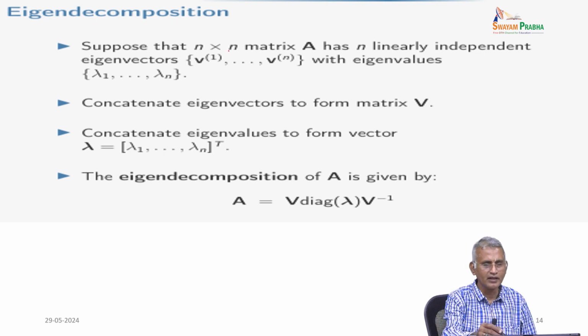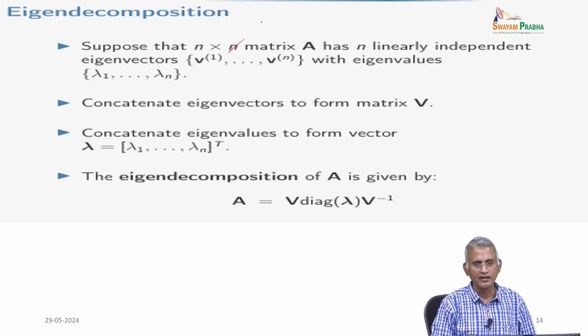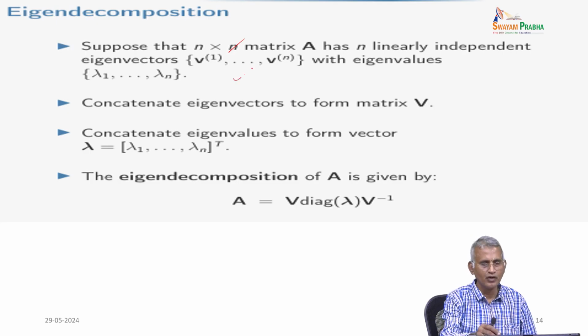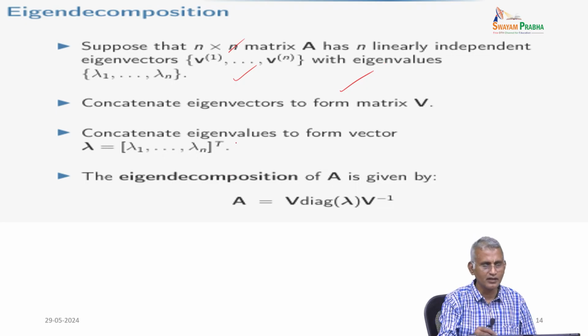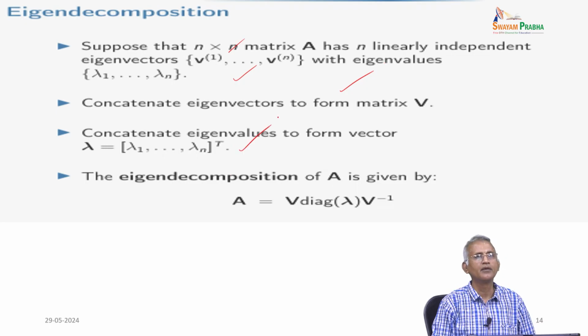Suppose an n cross n matrix A has n linearly independent eigenvectors v1, v2 and so on up to vn, with eigenvalues lambda 1, lambda 2 and so on up to lambda n. Now, concatenate the eigenvectors to form a matrix V and concatenate the eigenvalues to form a vector lambda equal to lambda 1, lambda 2 and so on up to lambda n. The eigen decomposition of A is given by A equal to V into diagonal of lambda into V inverse.